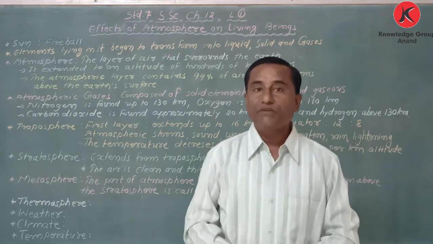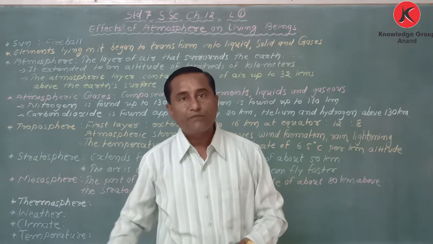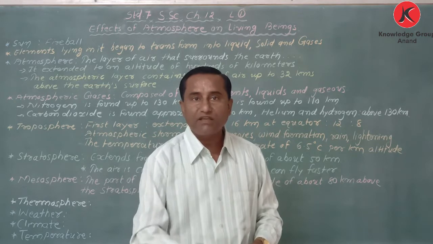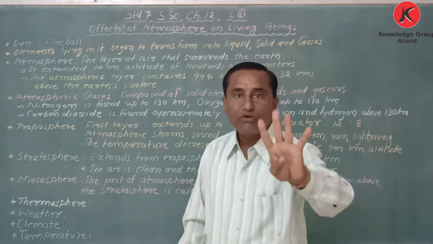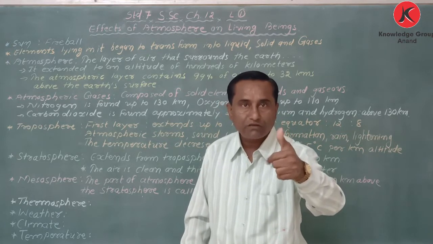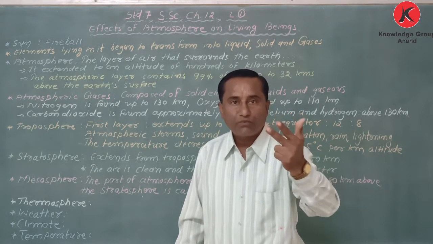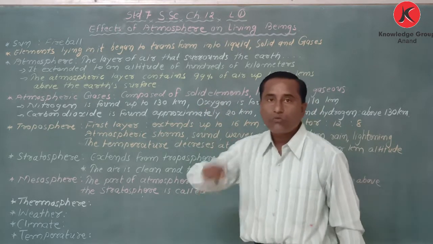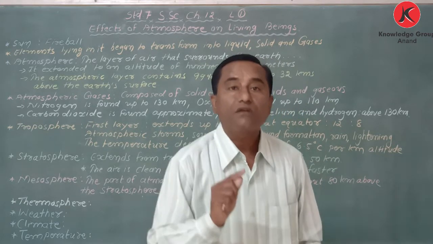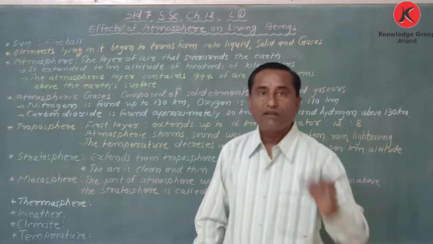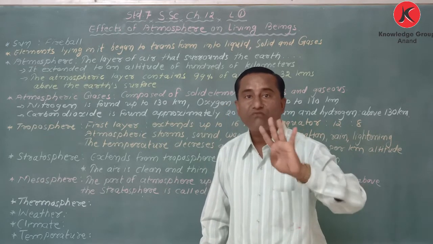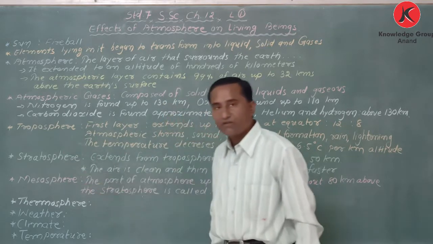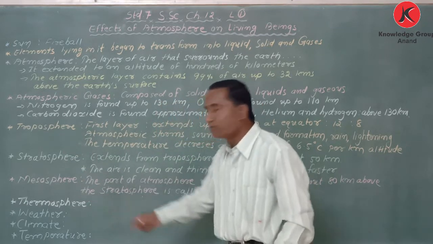My dear student, last year and in the previous chapter also we learned about how many types of spheres there are. There are 4 types of spheres: lithosphere, hydrosphere, atmosphere and biosphere. Now here we are going to learn about the atmosphere and its parts. In the atmosphere also there are 4 spheres: troposphere, stratosphere, mesosphere and thermosphere.